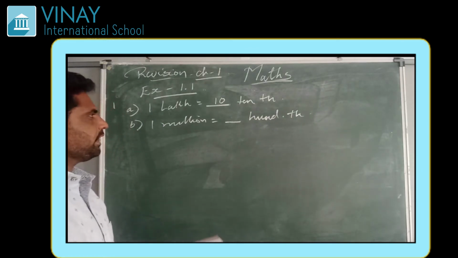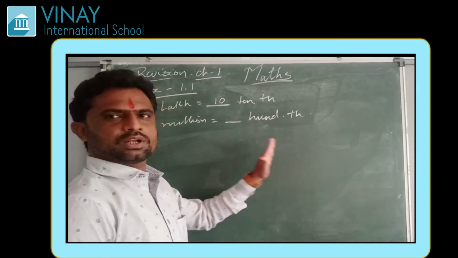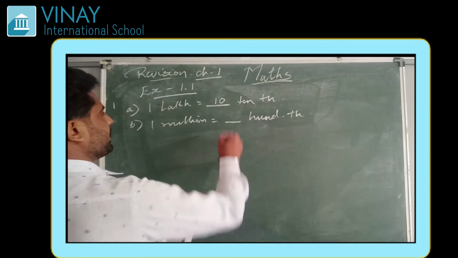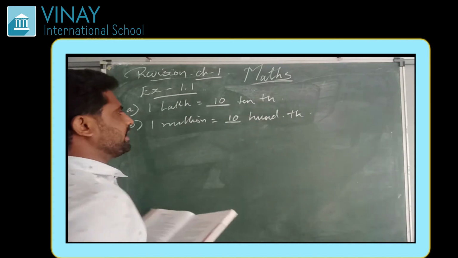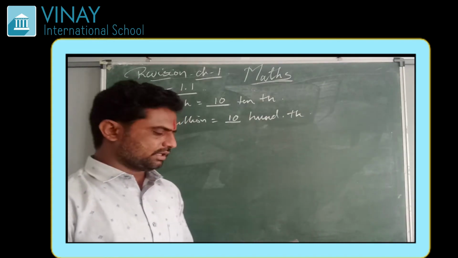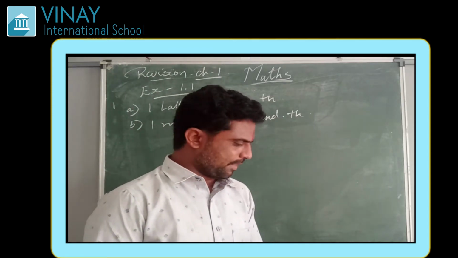Then B is 1 million is equal to dash 100,000. Again we had learned that in the international system we have 1,000, 10,000, 100,000, then it comes 1 million. So 1 million has 10 hundred-thousands. 1 crore has 10 lakh. Just fill in the blank. The rest of the fill in the blanks you can do yourself.